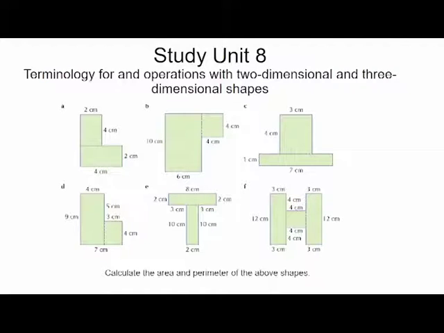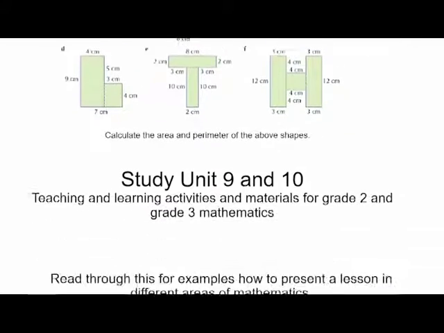Number C, have a look at C. 3 centimeters on top, 4 centimeters, 1 centimeter, 7. So the side is what? 4 plus 1, it's 5. Okay. Now if you have a look at the bottom, 7, and you get 2 spaces, 7 less 4, less 3 is 4, divided by 2, because there's 2 spaces on each side. It's 2 centimeters, 2 centimeters. Okay. Because 2 plus 3 plus 2 is 7. Same. Okay, make sure you know that. I hope you understand what I'm saying.